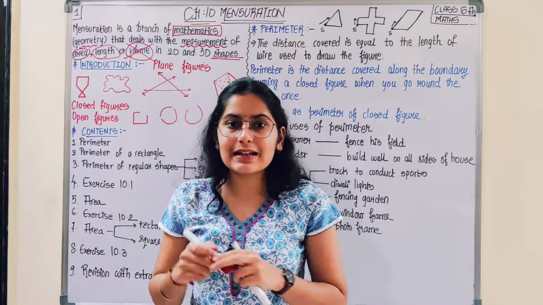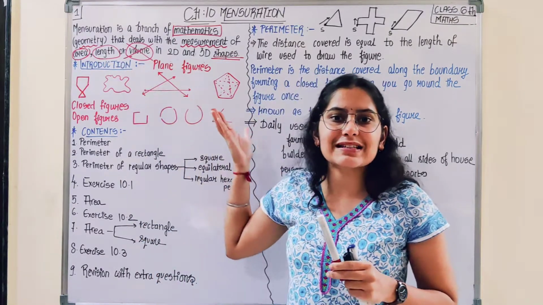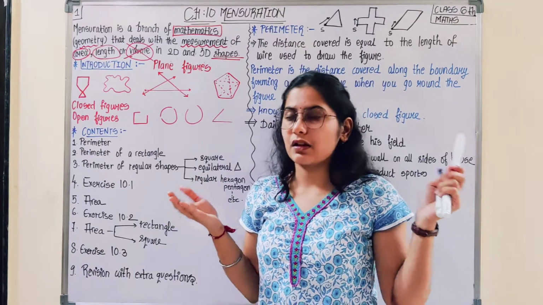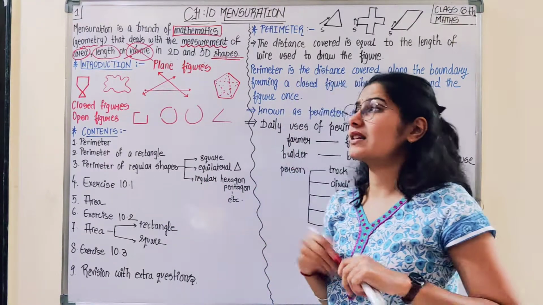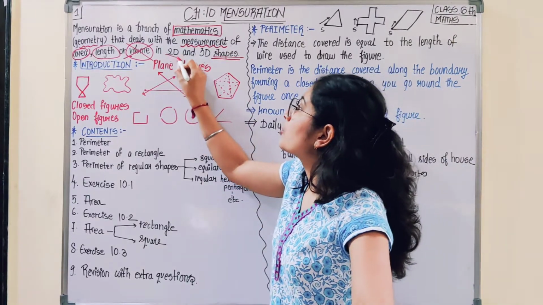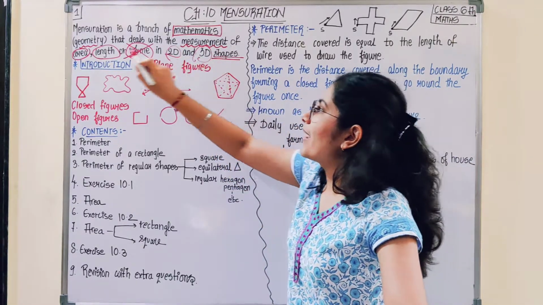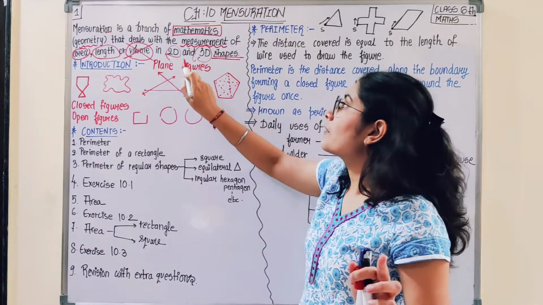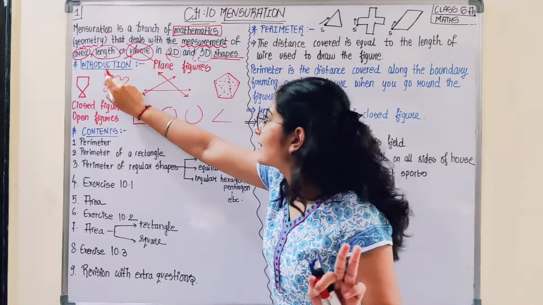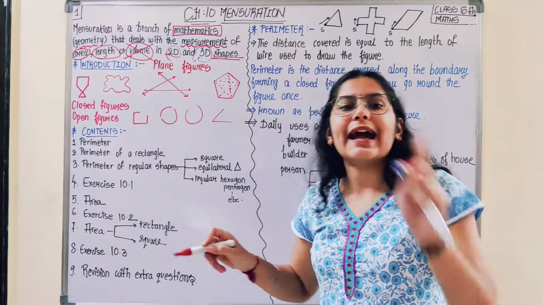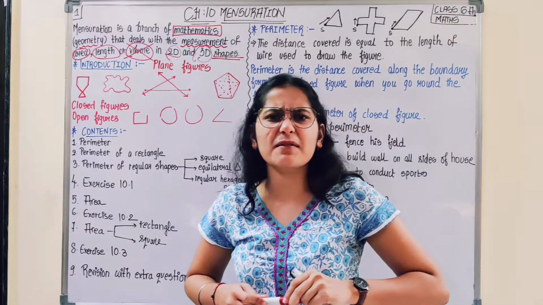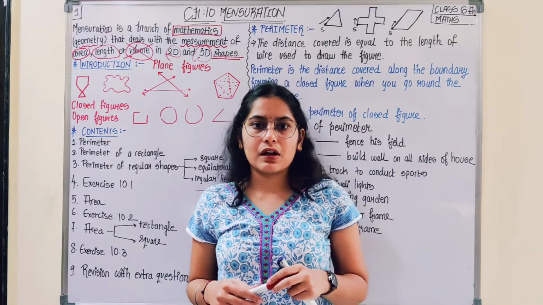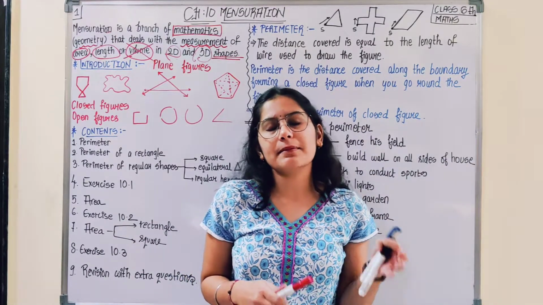So focus on what all things we are studying in this chapter, so that it becomes easy for you in class 7. Not wasting much time, here I have written 2D or 3D shapes. That means mensuration involves measurement of area, length and volume in 2D and 3D shapes. So what do you understand by 2D shape? What do you understand by 3D shape? So the basic concept of 2D shape. What do you understand by 2D?